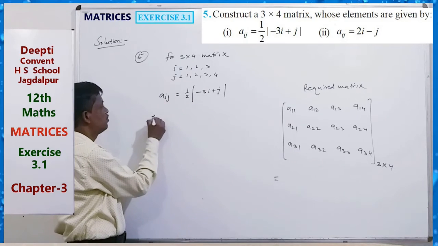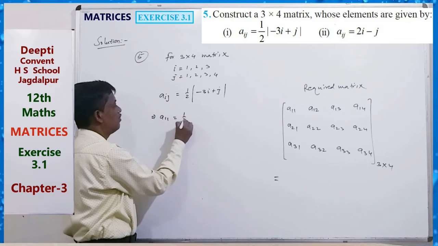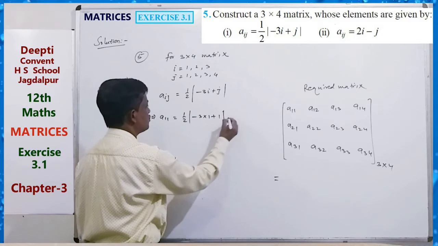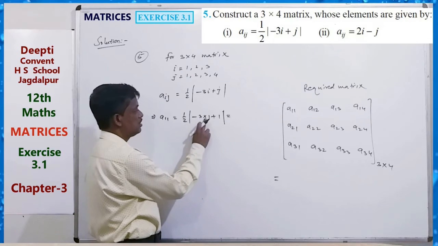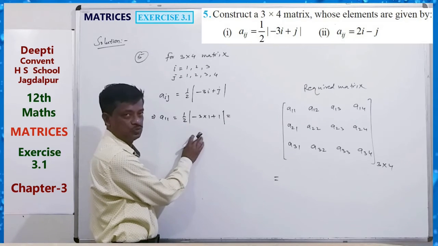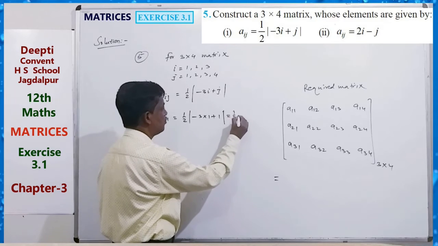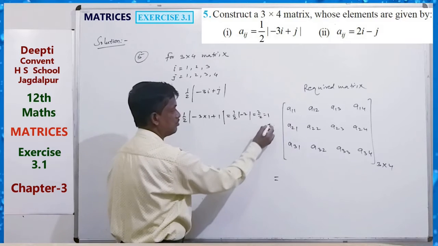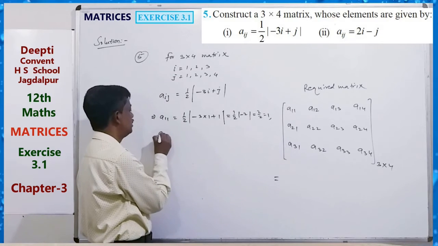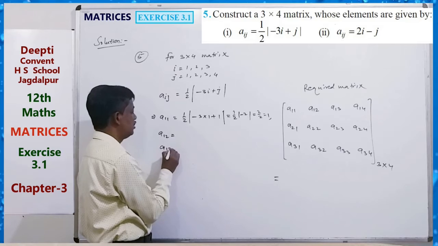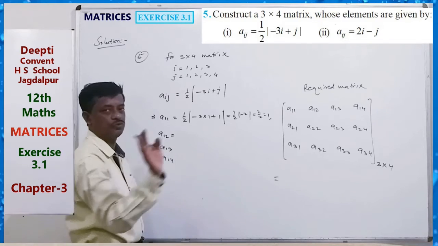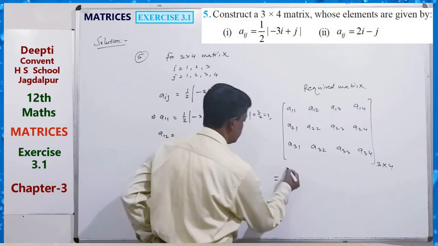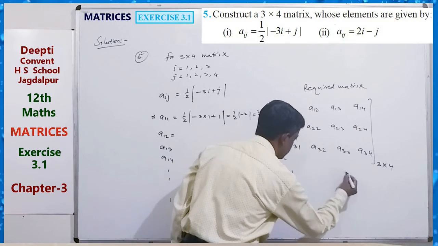I equals 1, j equals 1 implies A 1 1. What? Half mod of (3 into 1 plus 1) equals what? Minus 3 plus 1 is minus 2. Half mod of minus 2 means 2 by 2 equals 1. So the value is 1. Similarly, A1 2, A1 3, A1 4 and so on. Just find all the values and put them here. So the matrix will be: first 1, and then just put the rest.